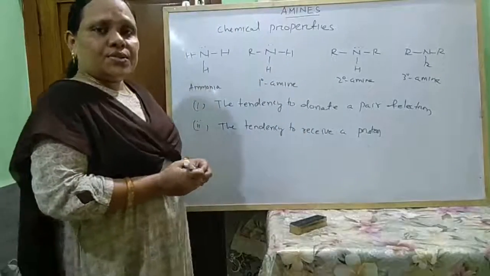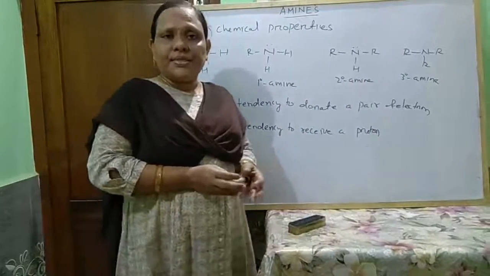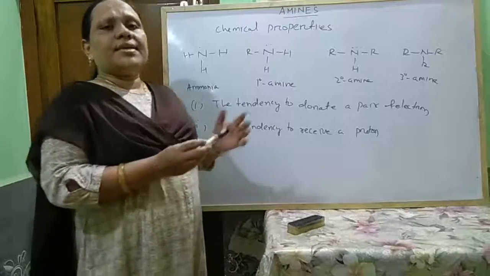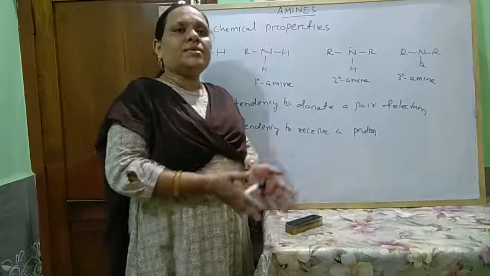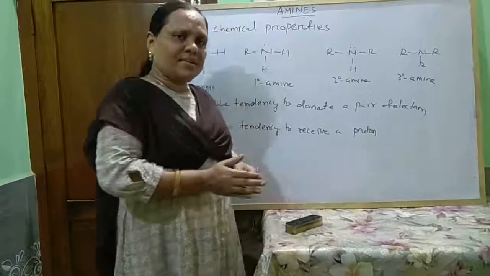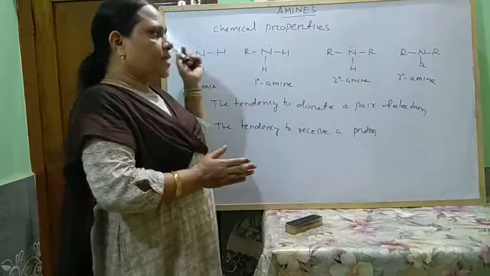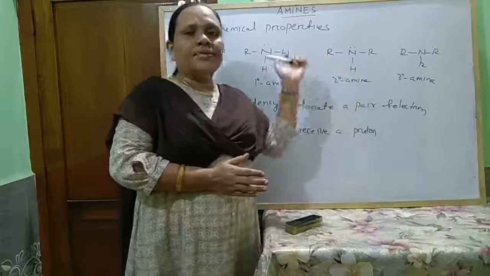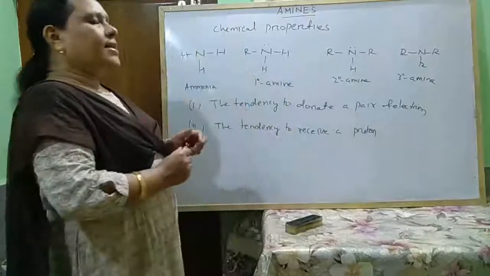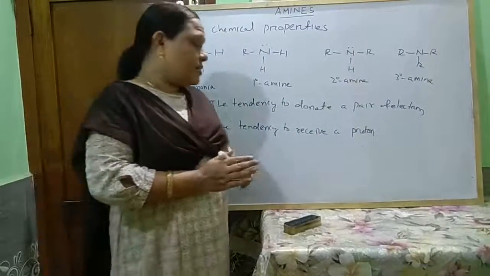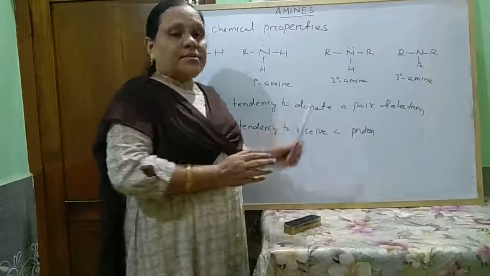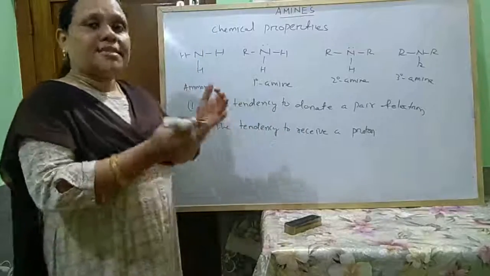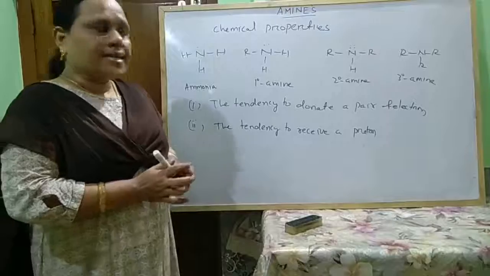You know Arrhenius theory, Bronsted theory and Lewis theory. According to Arrhenius theory, anything which gives OH minus in aqueous solution is known as a base. As these amines give OH minus ions with water, these are bases. According to Bronsted theory, any species which can receive a proton can act as a base.